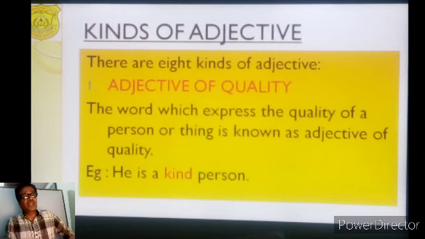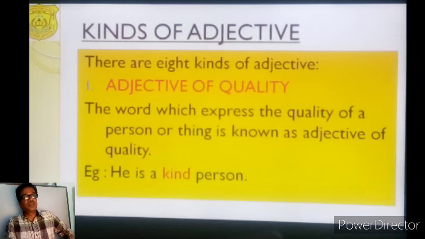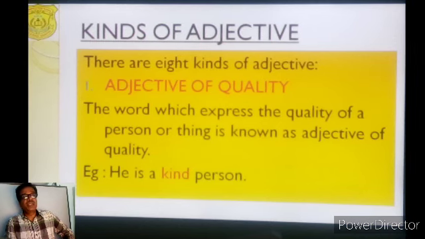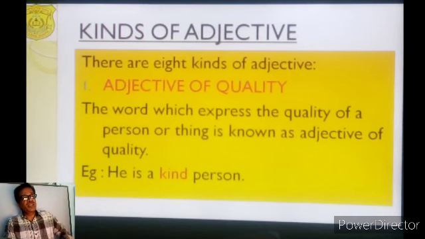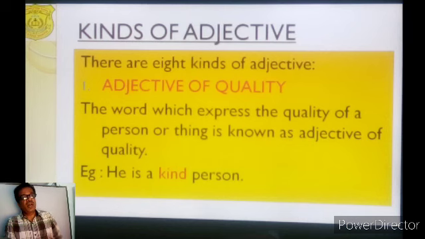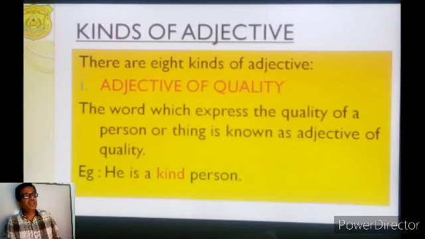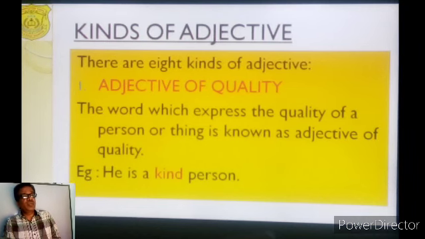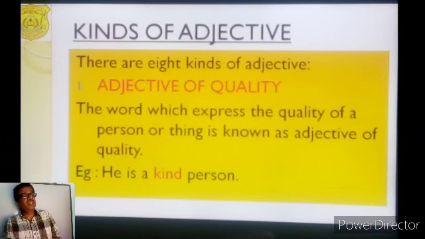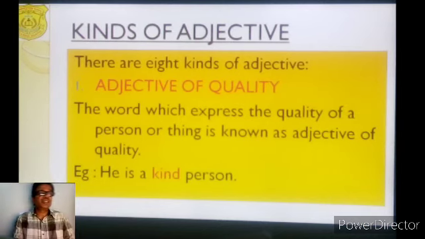The word which expresses the quality of a person or thing is known as adjective of quality. That means the word which tells our quality, your quality, his quality, and the quality of any other things.